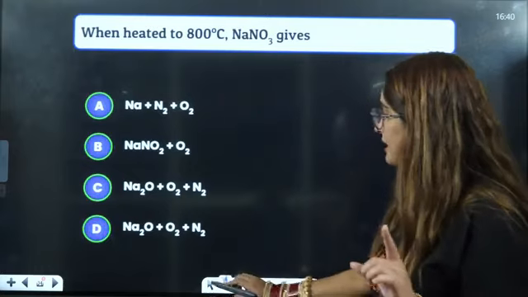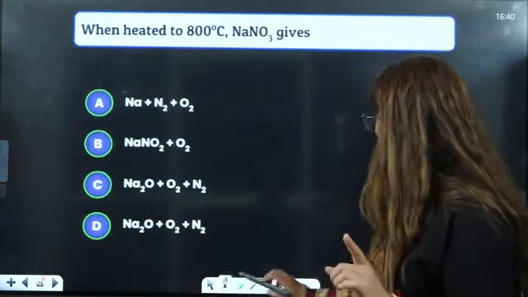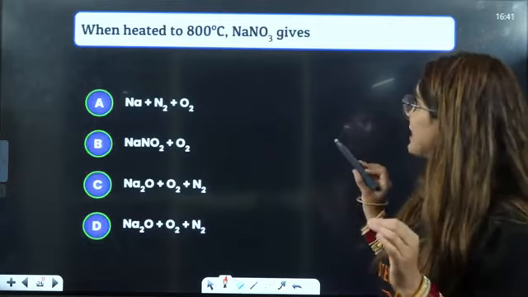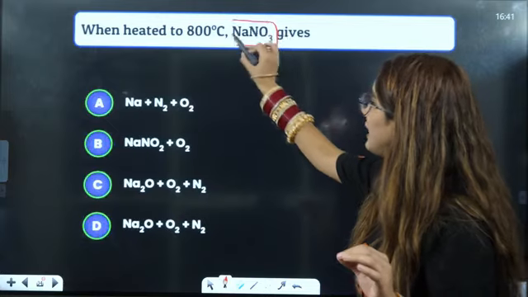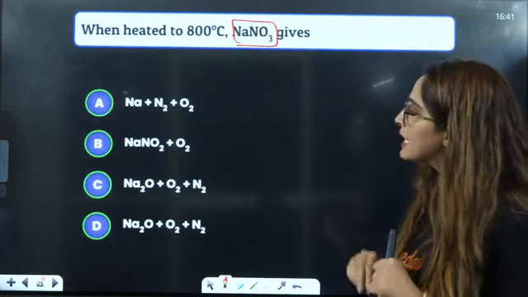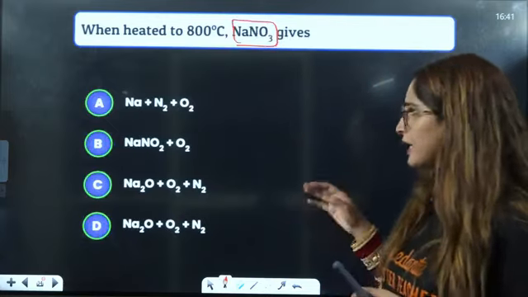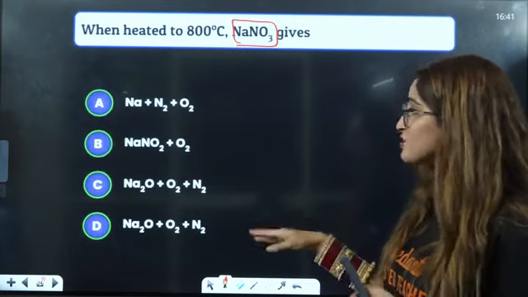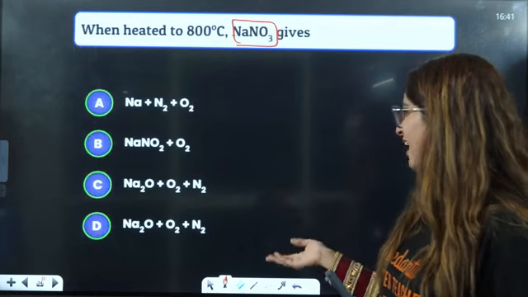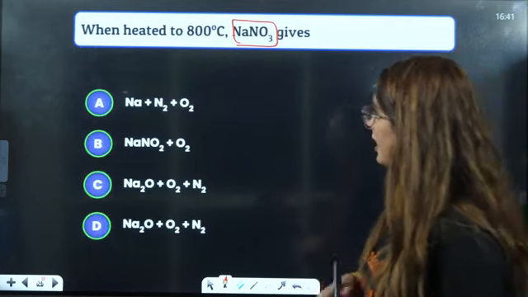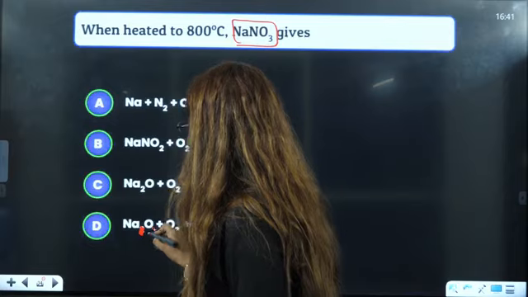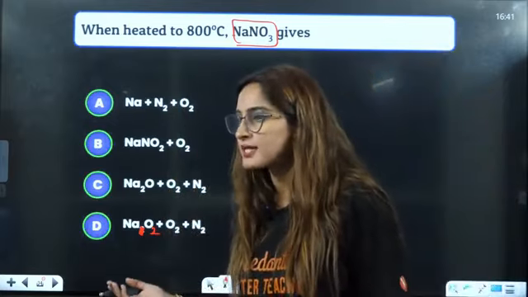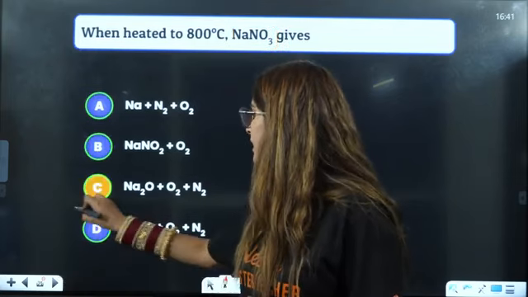Okay. Next, when heated to 800 degrees Celsius, NaNO3 gives which of the following? Na, N2 and O2; NaNO2 plus O2; Na2O, O2 and N2. The last one is Na2O, O2. The last two are the same only. I think that should be this one. Then we won't be able to answer this otherwise. So the answer will be C.